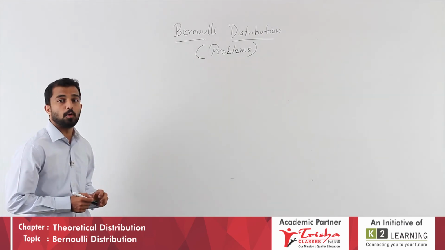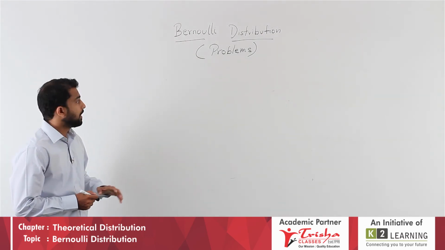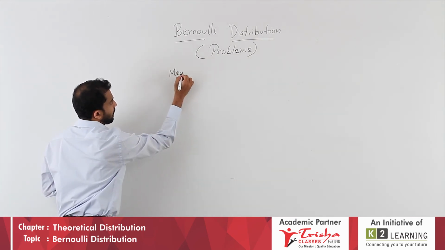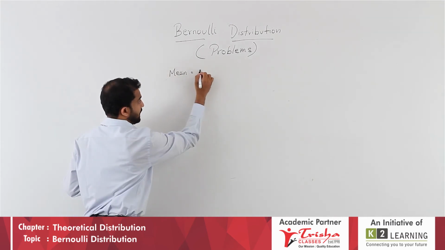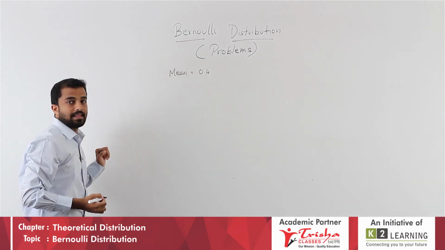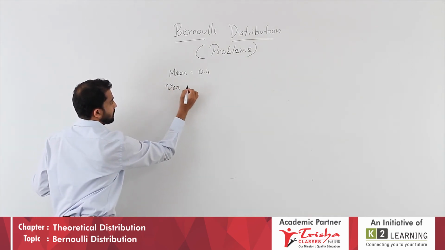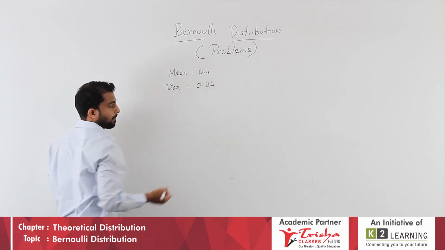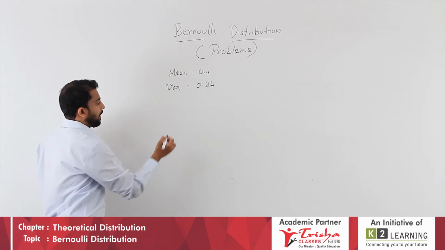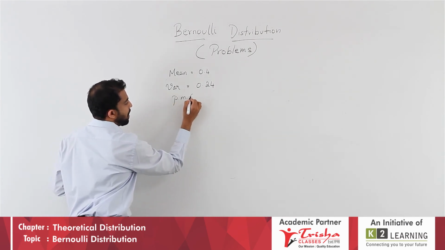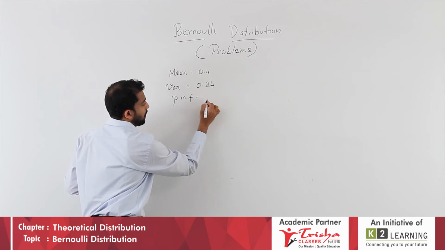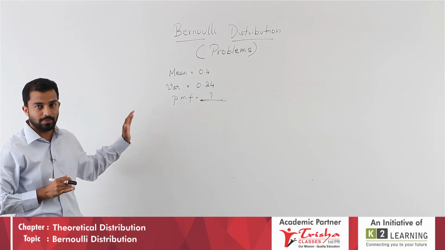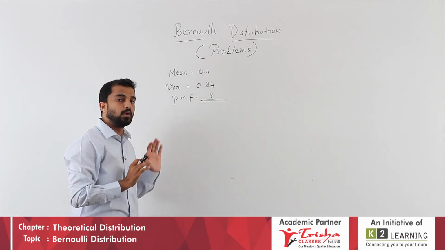Let us take another problem now. Say they have given in a Bernoulli distribution, mean is equal to 0.4 and variance is equal to 0.24, and they have asked us to write the probability mass function for Bernoulli distribution. Don't panic when you see the question. It is very easy if you know the properties.